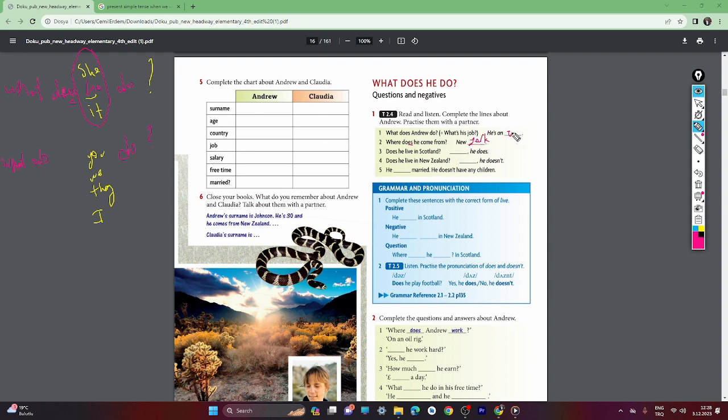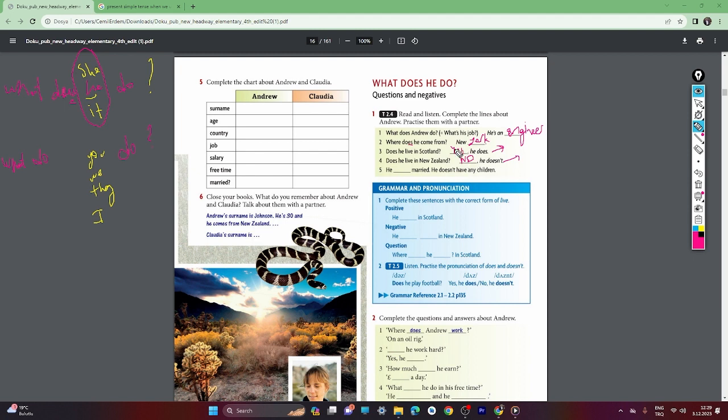And this one is an engineer. Engineer. Does he live in Scotland? Yes, he does. Does he live in New Zealand? No, he doesn't. So, if we give a positive answer, yes, he does, or if you want to give a negative answer, you can give it like this. No, he doesn't.